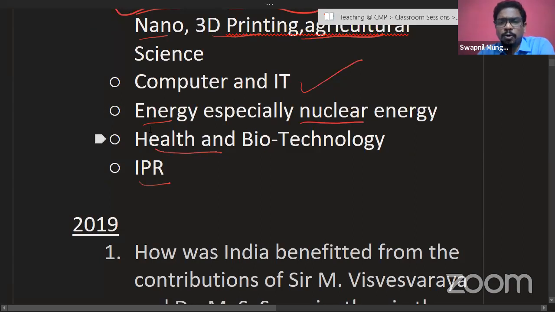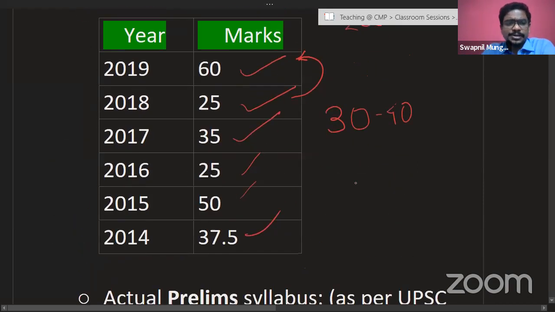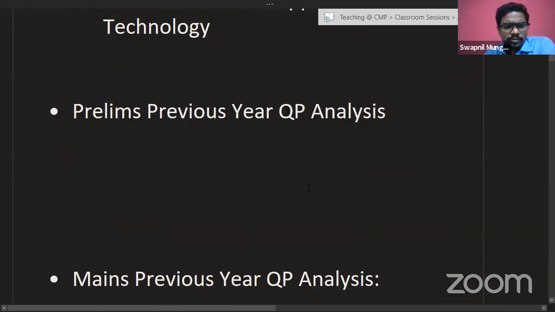And if we look at a few of the questions, I would just remind you again of the UPSC trend for mains: 60 marks, 25 marks, 35 marks. Again, a very important section. So let's have a look at it.